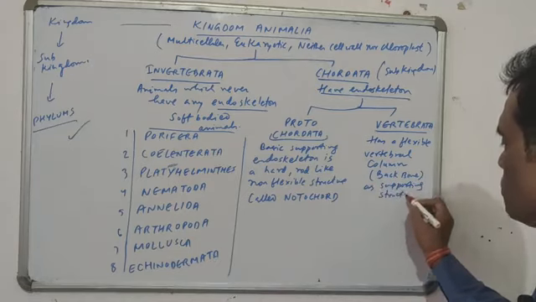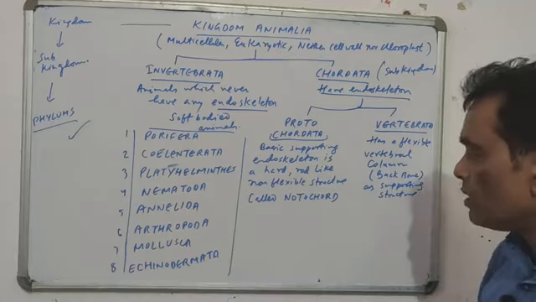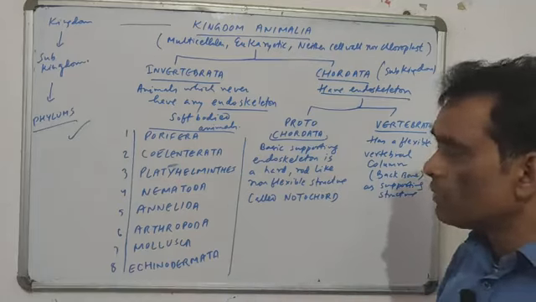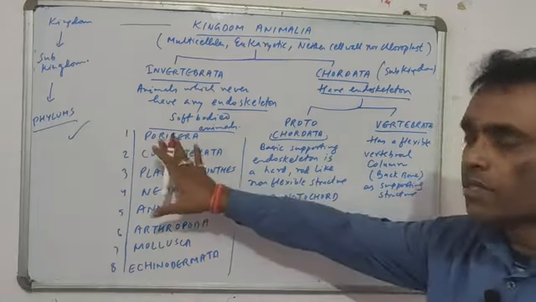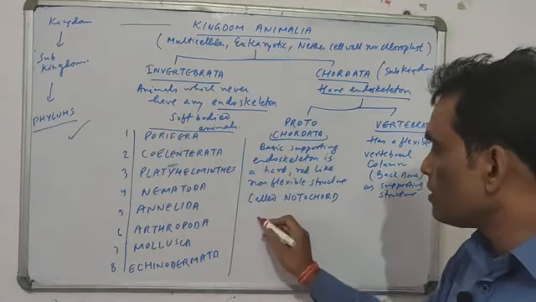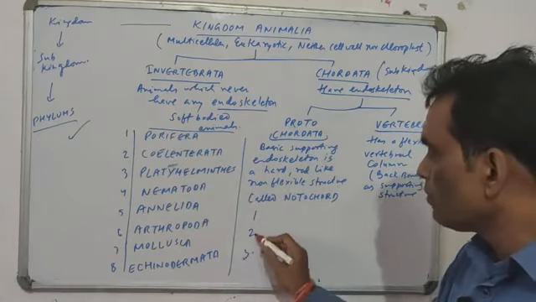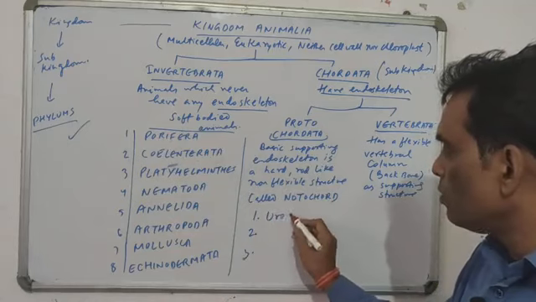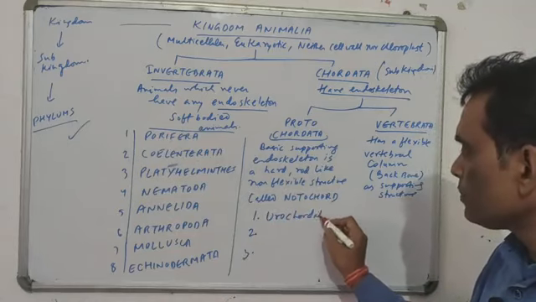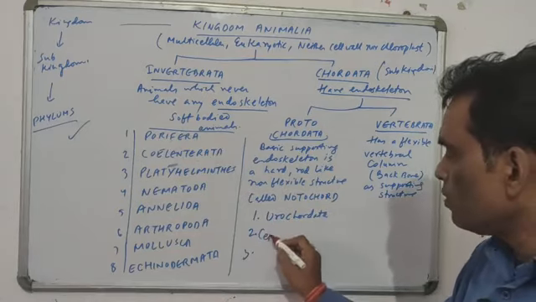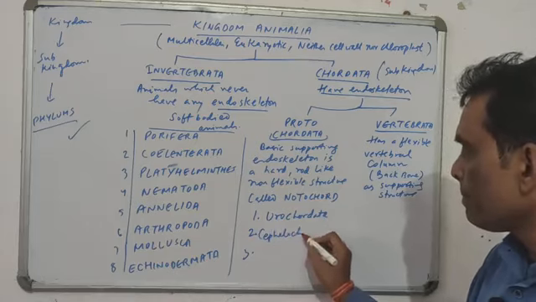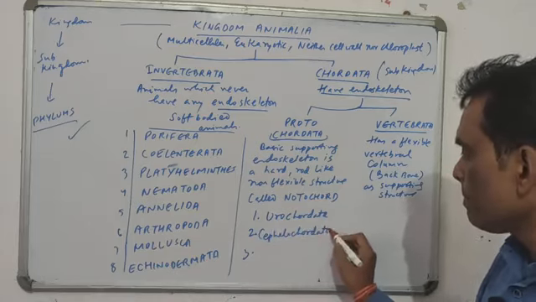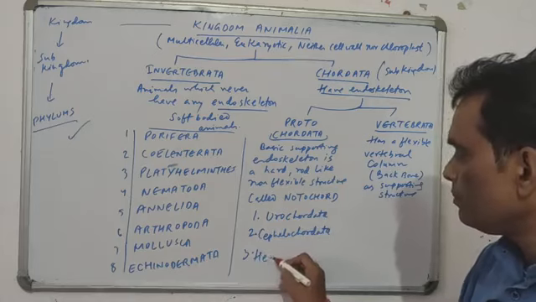So these were the two phylums, which are then classified into classes. We do not need to see their classes. The classes of Protochordata are 3, that is Urochordata, Cephalochordata, and Hemichordata.